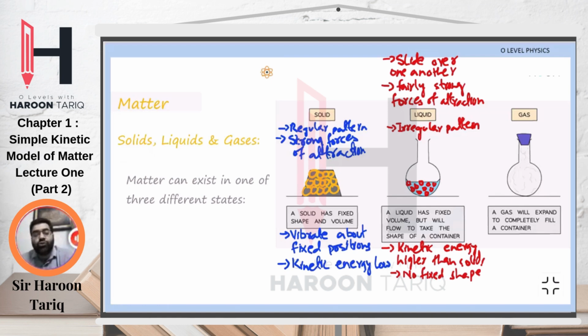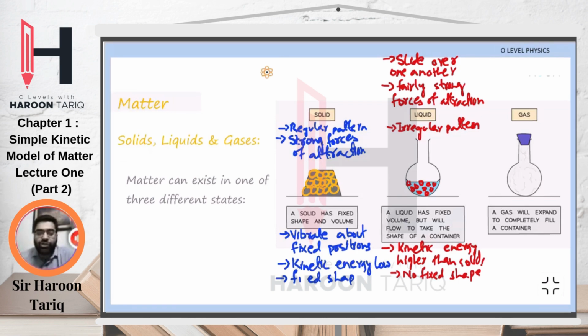Because it has no fixed shape, right? And for a solid, the shape is fixed. If we take a solid cuboid and put it in a jug, the shape of that cuboid remains the same. Doesn't matter what container you put it in, the shape of the solid remains the same. So we say it has a fixed shape, unlike liquid.